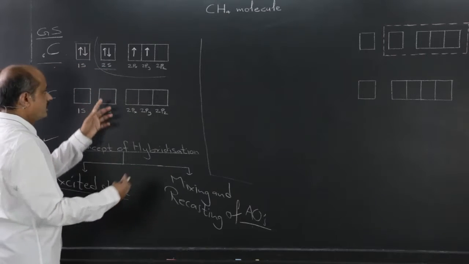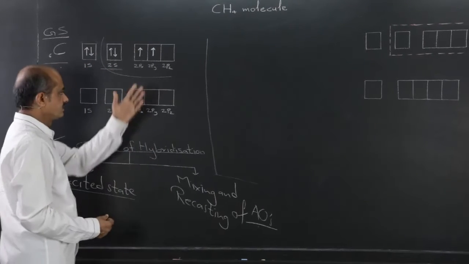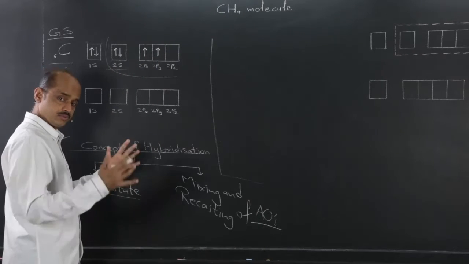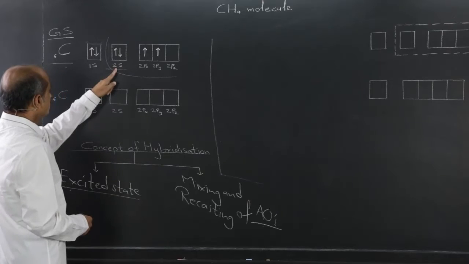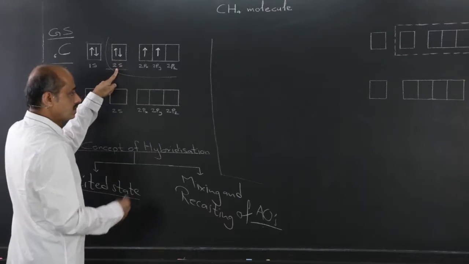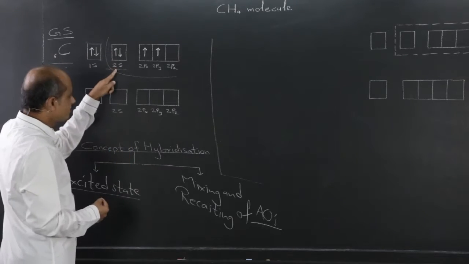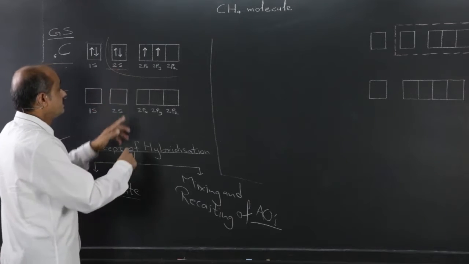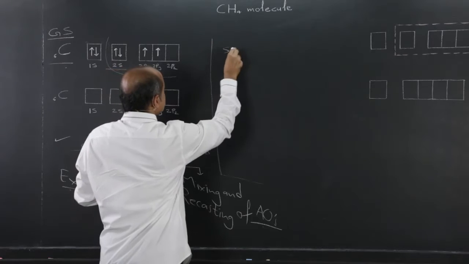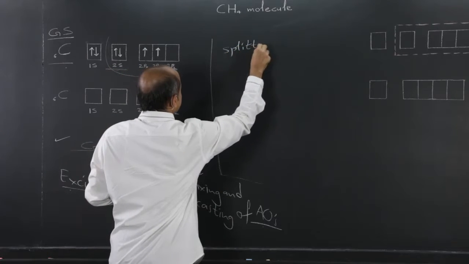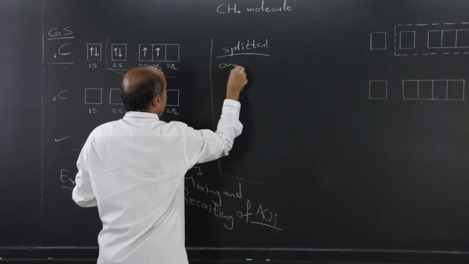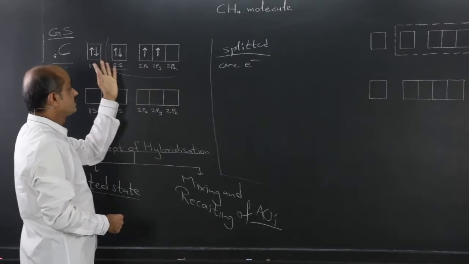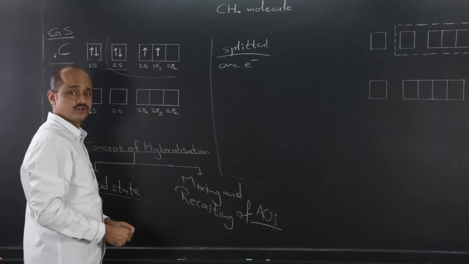So when one atom of carbon and four atoms of hydrogen approach each other, the electron pair present in the 2s orbital gets split, and one of the two electrons gets promoted to a higher energy orbital.